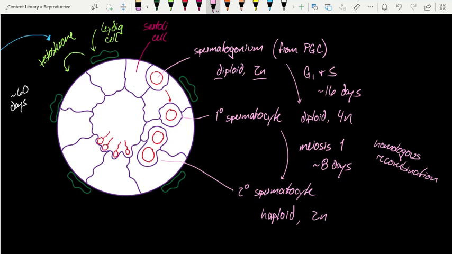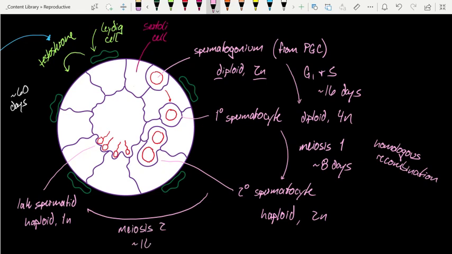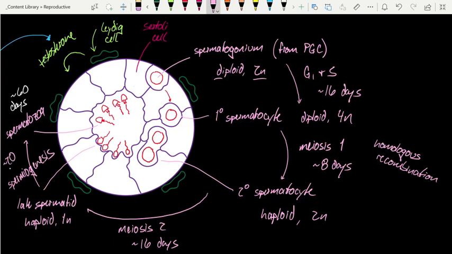All right, we undergo then another cell division. We now have 4 cells. These are called late spermatids. These are haploid 1N, and we get there by the completion of meiosis II, which takes about another 16 days. And then our final product, released into the lumen, the spermatozoa. This maturation stage is called spermiogenesis, and it's roughly 20 days, completing the roughly 60-day cycle from beginning to end.